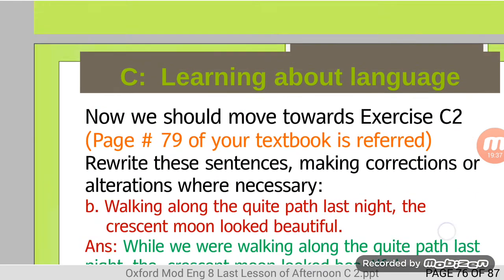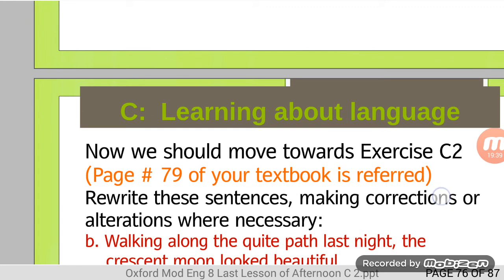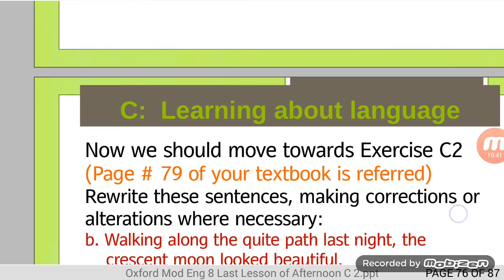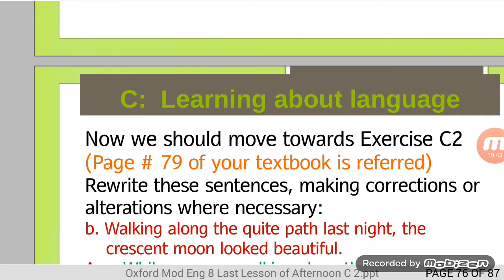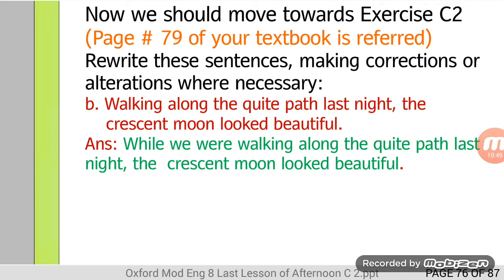Second sentence. Walking along the quiet path last night, the crescent moon looked beautiful. So while we were walking along the quiet path last night, the crescent moon looked beautiful.